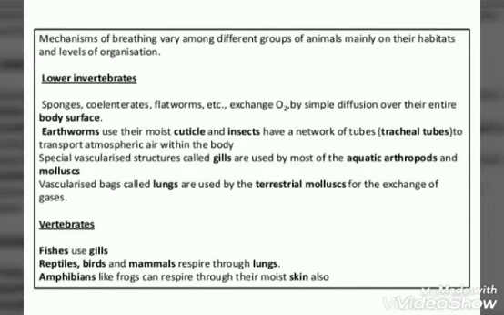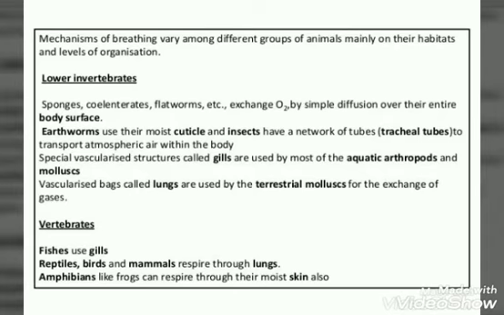In earthworm, exchange of gases takes place through the moist cuticle which is present on the body. When we talk about the terrestrial arthropods, they have either a branched system of tubes which is called trachea or the book lungs as their respiratory organs.